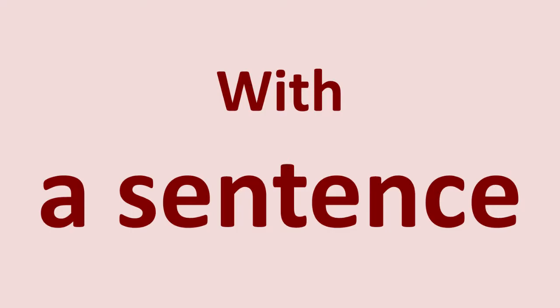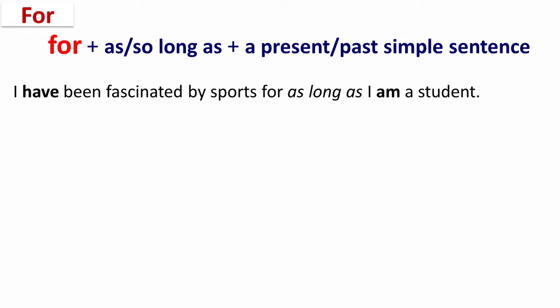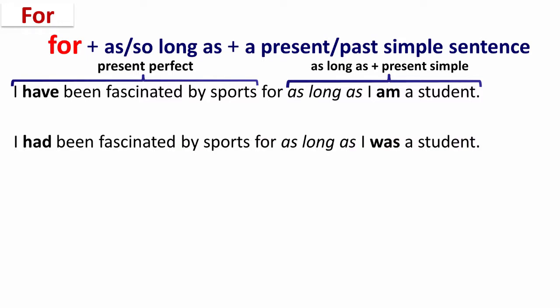With a sentence, for is followed by as long as or so long as plus a present or a past simple sentence. For example, I have been fascinated by sports for as long as I am a student. In this example, as long as is followed by the present simple because the sentence before it is in the present perfect. I had been fascinated by sports for as long as I was a student.